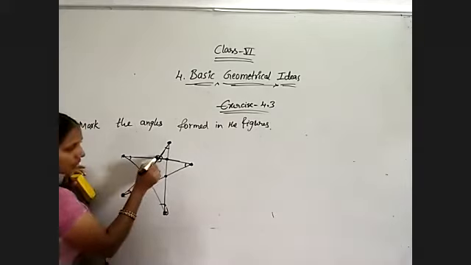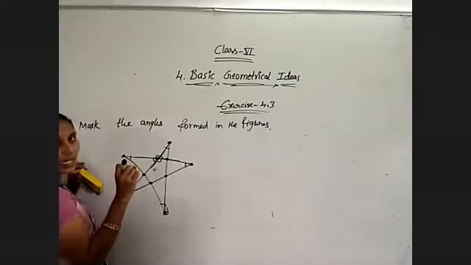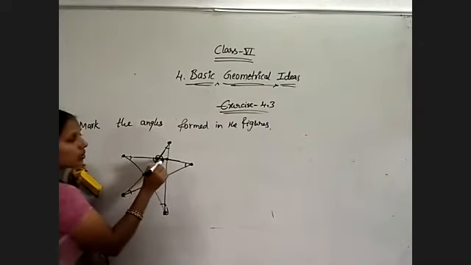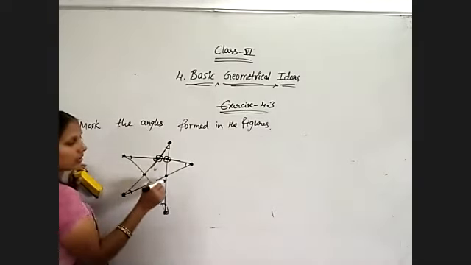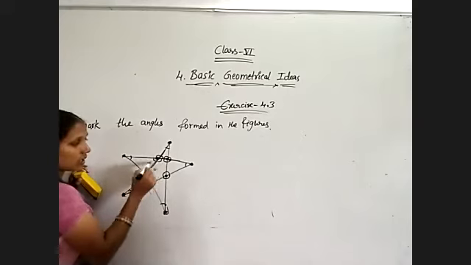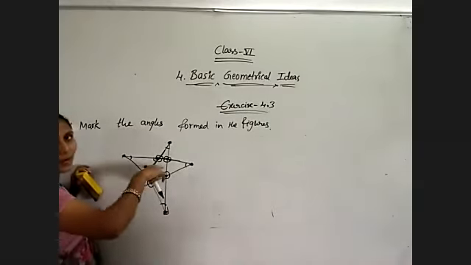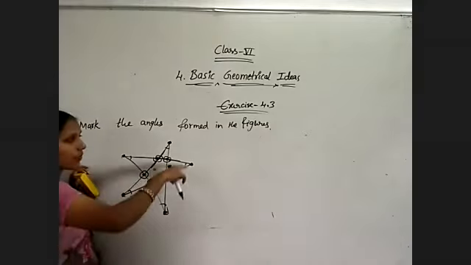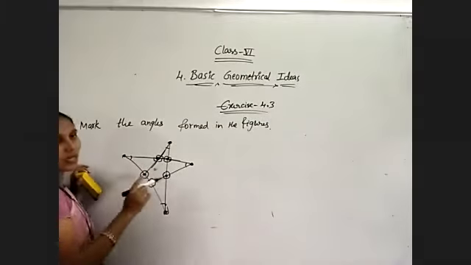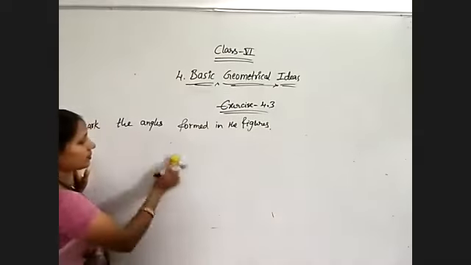So for these 5 points, each point is forming 4 angles. 5 fours are 20. Total here 20 angles are there. 1, 2, 3, 4. 1, 2, 3, 4. 1, 2, 3, 4. Total 5 points. Each point is making 4 angles. That means 5 fours are 20 angles. And these 5 separate angles. 20 plus 5 is equal to 25 angles. Or suppose my figure is like this.